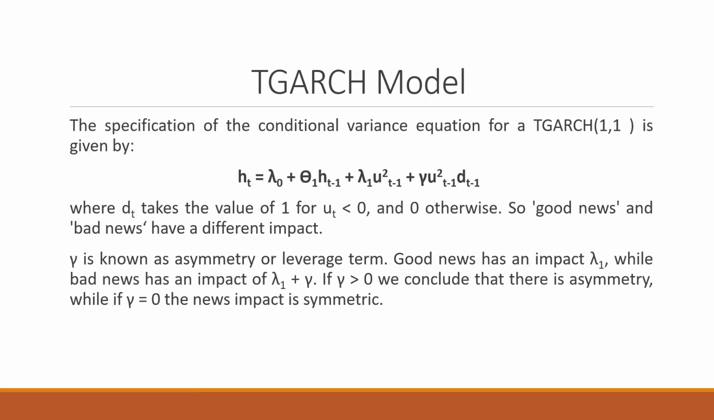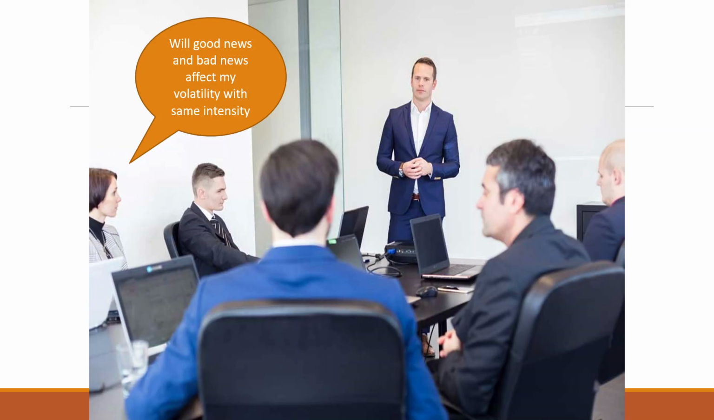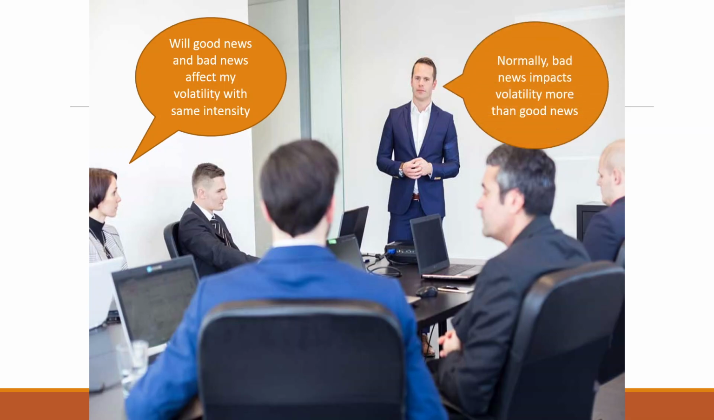So good news and bad news have a different impact that we want to assess. Gamma is known as the asymmetry or the leverage term. Good news has an impact lambda 1, while the bad news has an impact of lambda 1 plus gamma. It's very simple. When the value is 0 and when the value is 1, what will be the effect? So if gamma is greater than 0, we conclude that there is an asymmetry, while if gamma is equal to 0, the news impact is symmetric. A very simple question asked: will good news and bad news affect my volatility with the same intensity? The answer is normally bad news impacts volatility more than the good news.